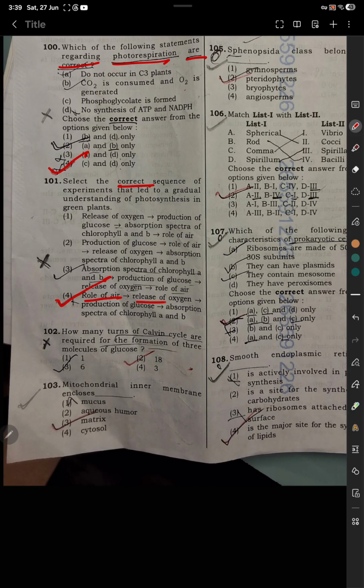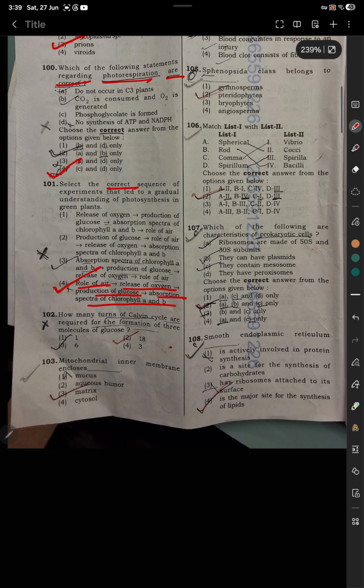Role of air, then release of oxygen, then production of glucose, absorption spectra of chlorophyll A and B. Question number 102. How many turns of Calvin cycle are required for the formation of 3 molecules of glucose? Option number 2, 18. Question 103.